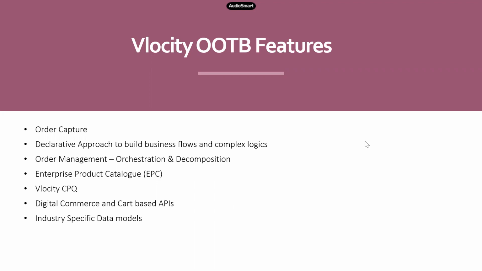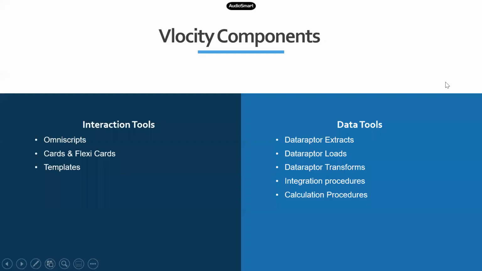What Velocity does is not just these out-of-the-box features like order management, EPC, CPQ, these data models, APIs and all of this. Velocity also gives certain components using which you can build complex business flows, both front end and back end logics, right? So let's take a look at those components.